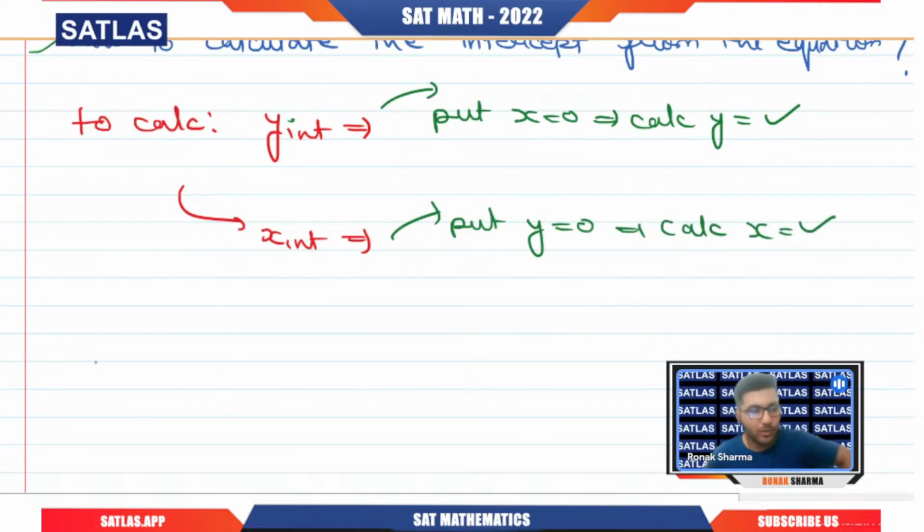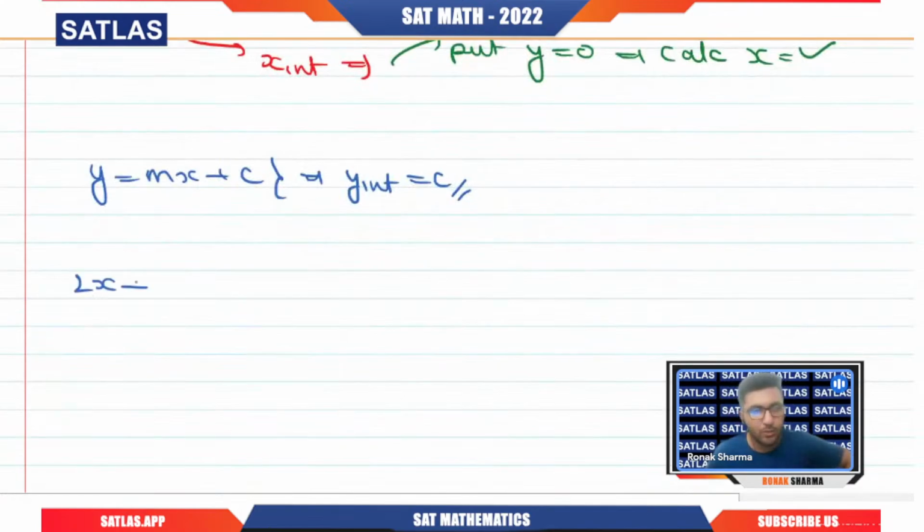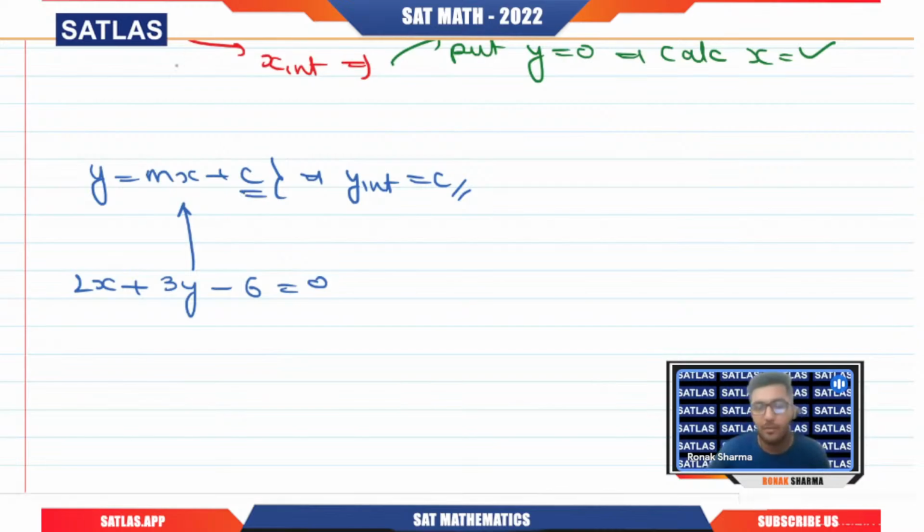Now you will say, okay sir, when we have the equation of this format, clearly c is the y-intercept, but they don't always give you this format. Sometimes they give you another kind of format, like this particular equation: 2x plus 3y minus 6 equals 0. You could convert this into the other form and then read off the value of c, but that is time taking.